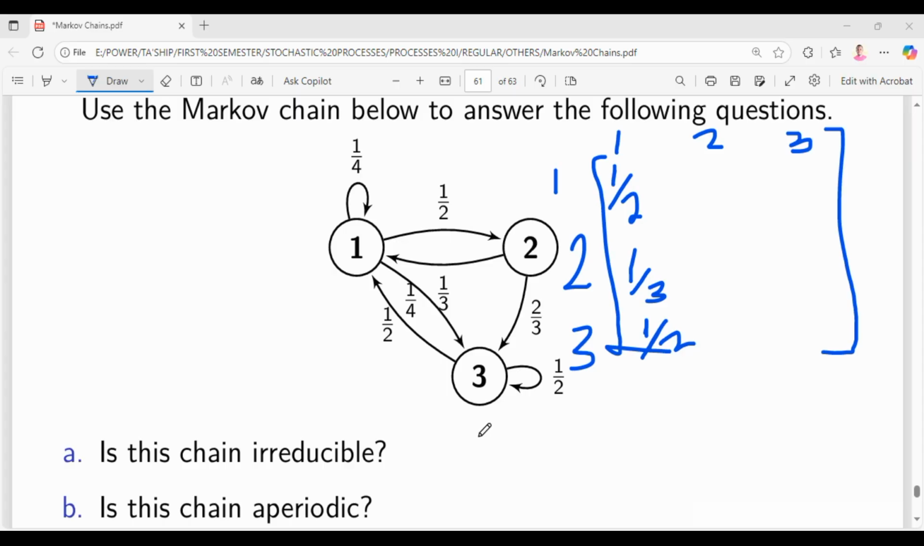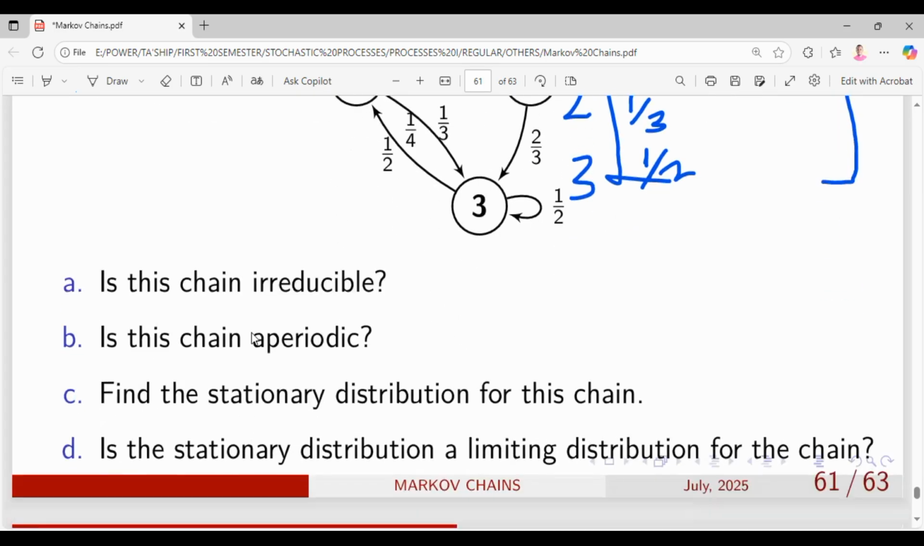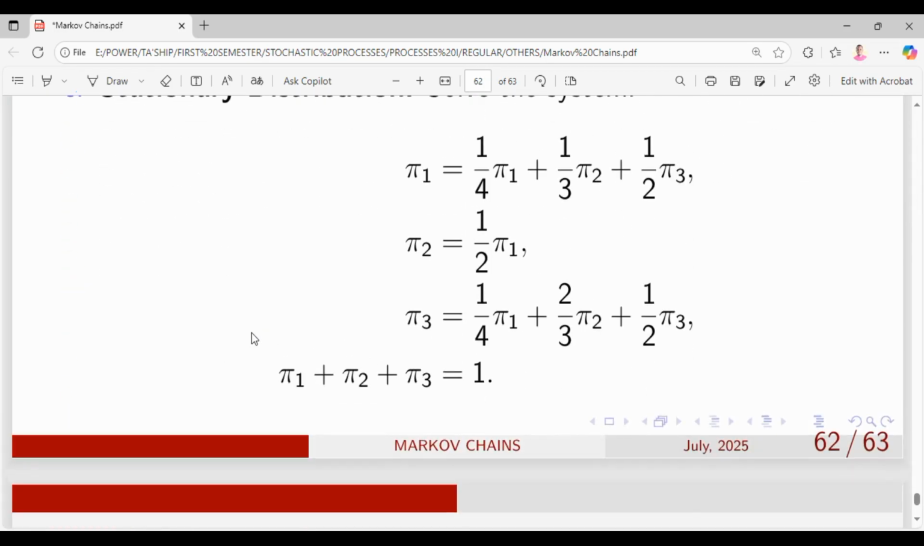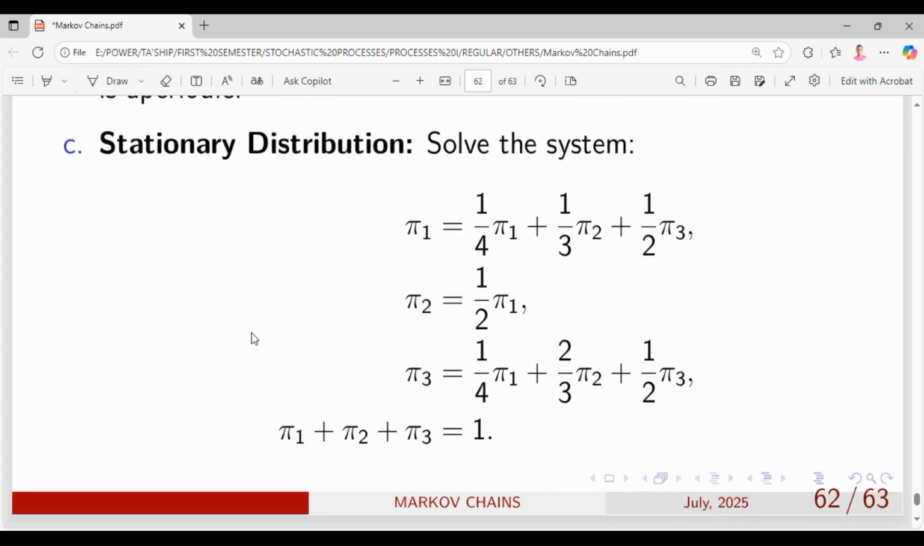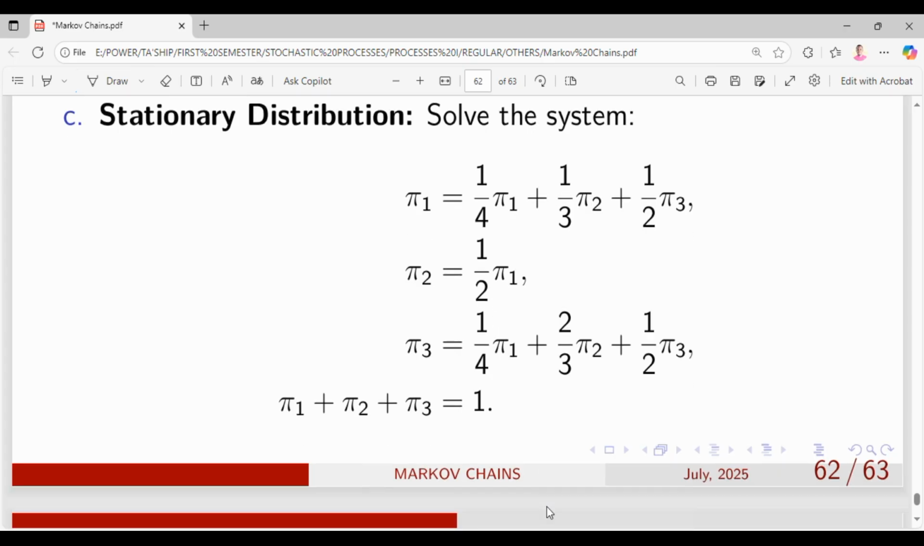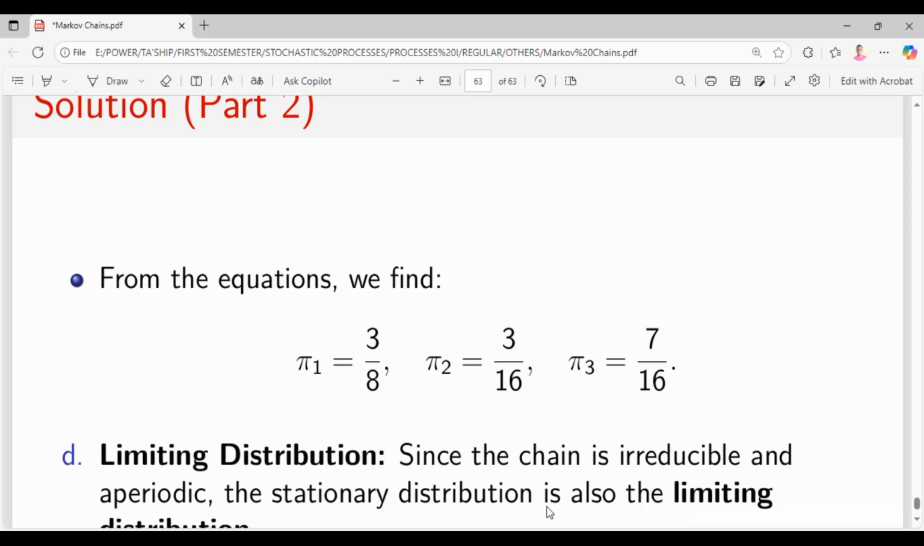All you need to do from here, let me help you on how to get this. You have to write the matrix down and do the matrix multiplication, multiplying pi, which equals pi 0, pi 1, pi 2 and pi 3. Once this equation is done, also know that the pi should sum to 1. Then you solve these simultaneously to get your answers: pi 1 is 3 over 8, pi 2 is 3 over 16, and pi 3 is 7 over 15.